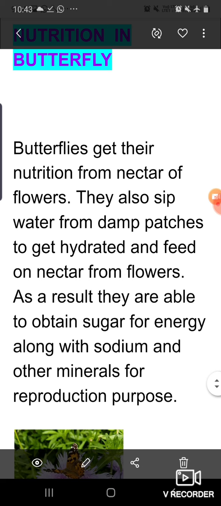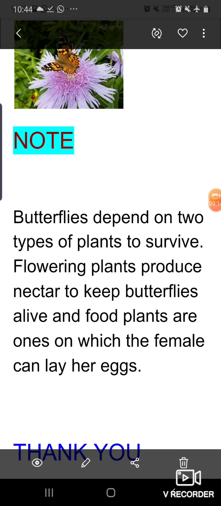So mainly they feed on two types of plants. Sometimes they feed on the flowering plants to suck their nectar, and they also feed on the food plants. Why? Right now I told you that butterfly depends on two types of plants to survive.